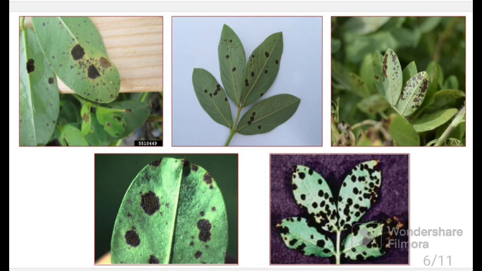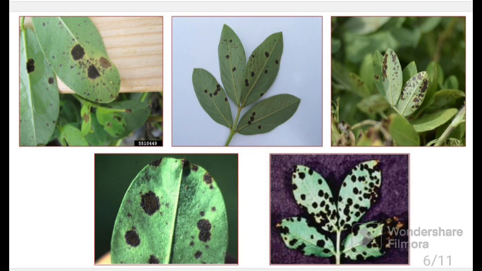Here is the picture of late leaf spot, which you can clearly differentiate from early leaf spot. In late leaf spot, dark circular black-colored spots are formed on the leaflets, and in early leaf spot these spots were of light brown color and had a yellow halo around them.